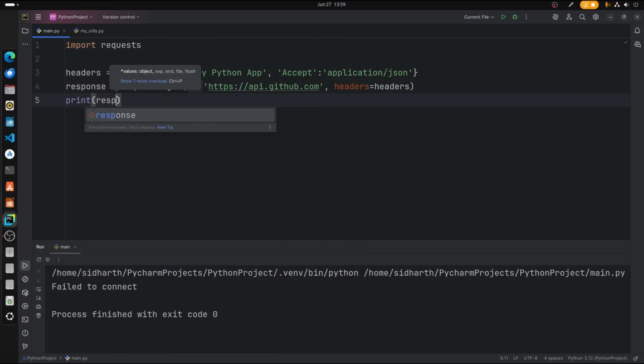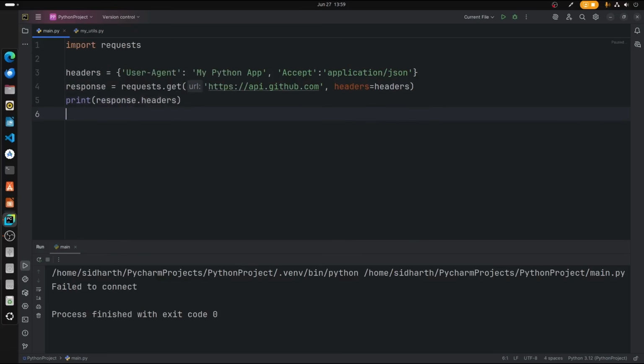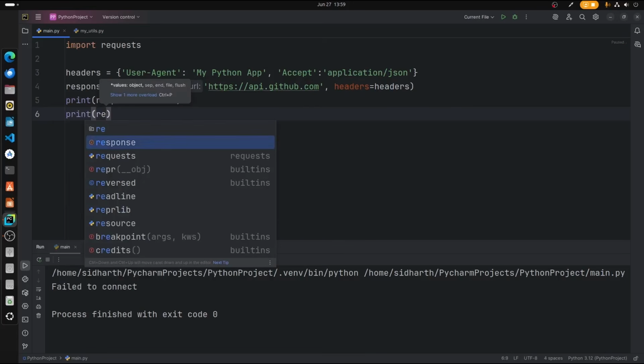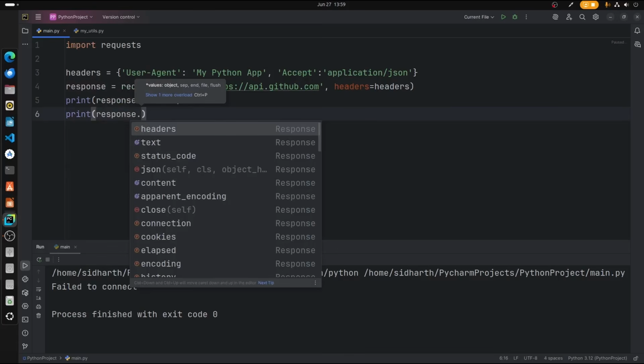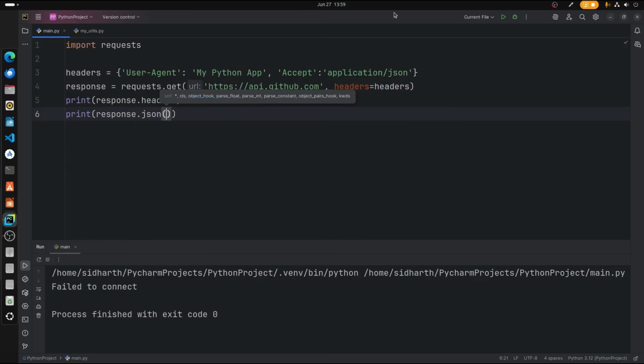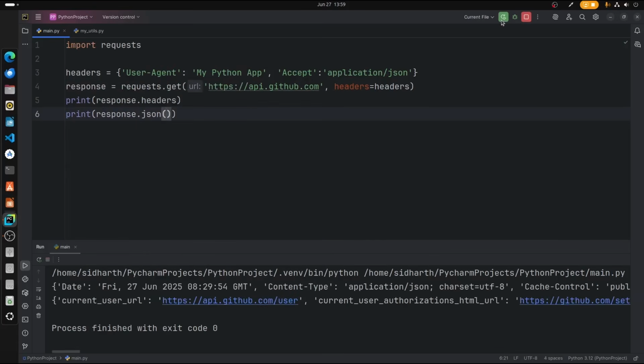Now let's go ahead and print the headers, so response.headers, and then we'll print the status code, whether it's successful or not, and response.json. Alright, so let's run the file and there we go. We are printing the headers, with the date and all the other stuff.